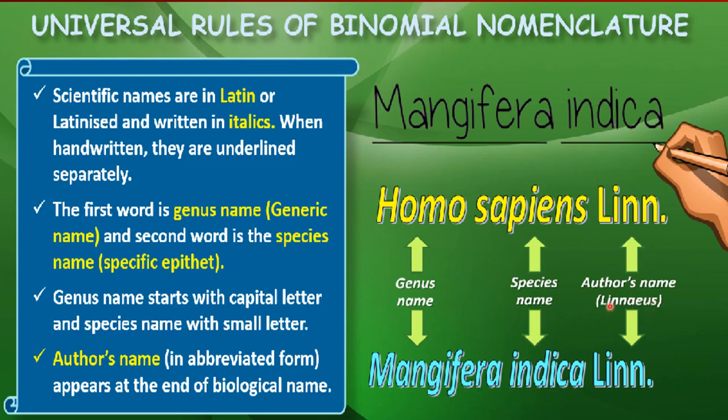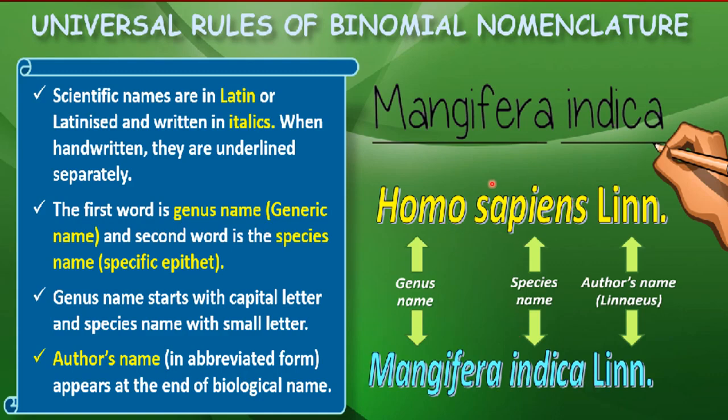So author means the biologist who gave this scientific name to the mango, and that was Linnaeus. So the abbreviated form of Linnaeus is written after Homo sapiens, or after Mangifera indica.